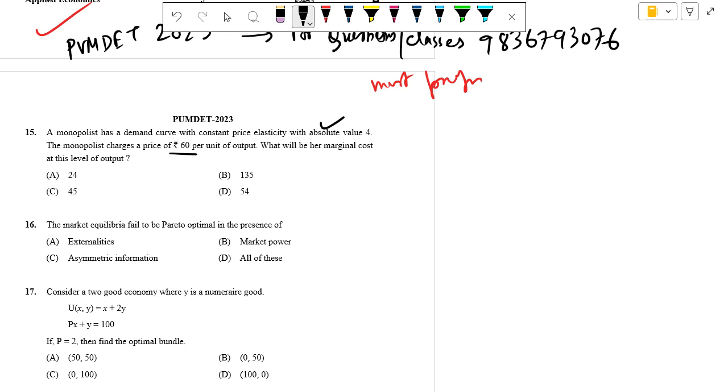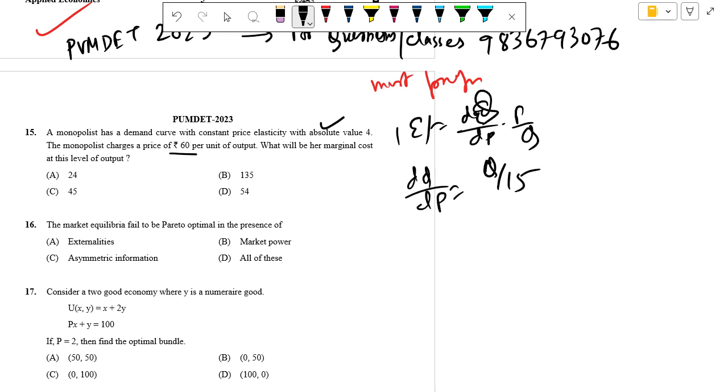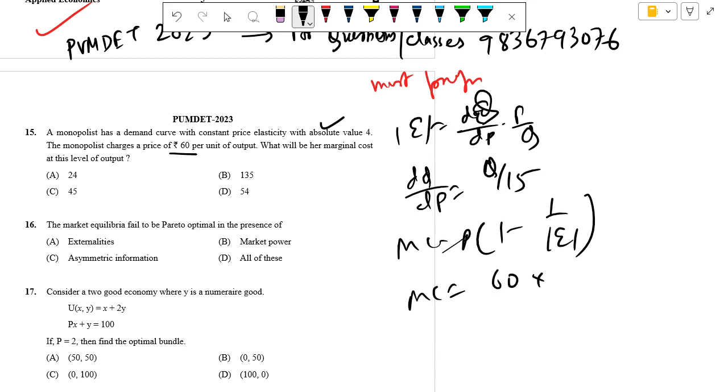This is the thing. E is dq by dp into p by q. So here we can put this, so dq by dp will give us q by 15. MC is associated with this. I'm taking the mod value because they're given. So MC is P, which is 60, times 1 minus 1 by 4, so 3 by 4 times 60, that's 45. So that's the answer, 45 over here.